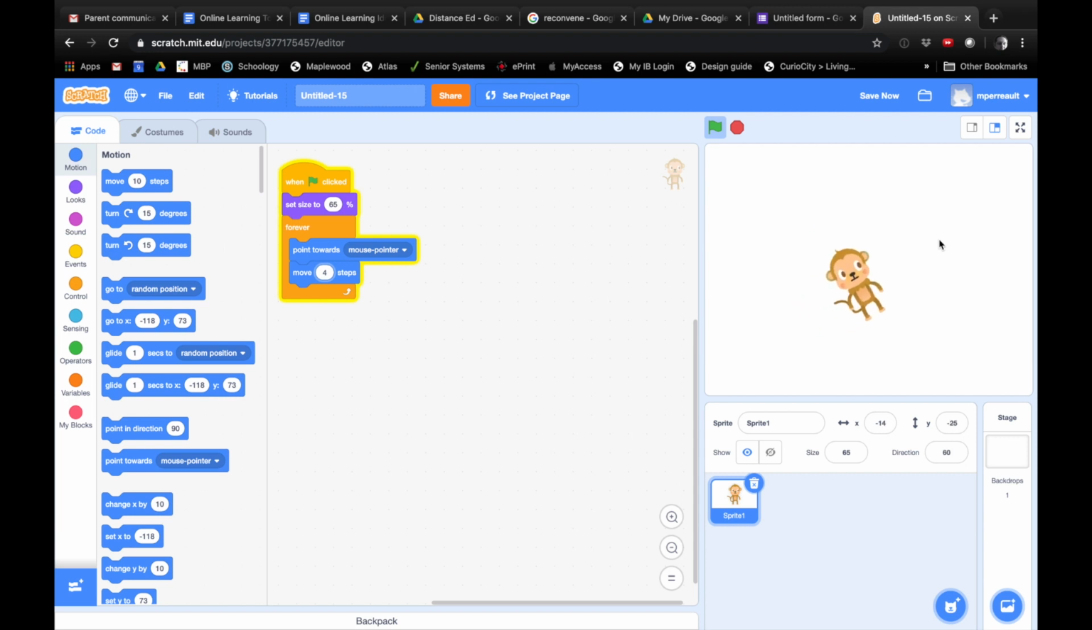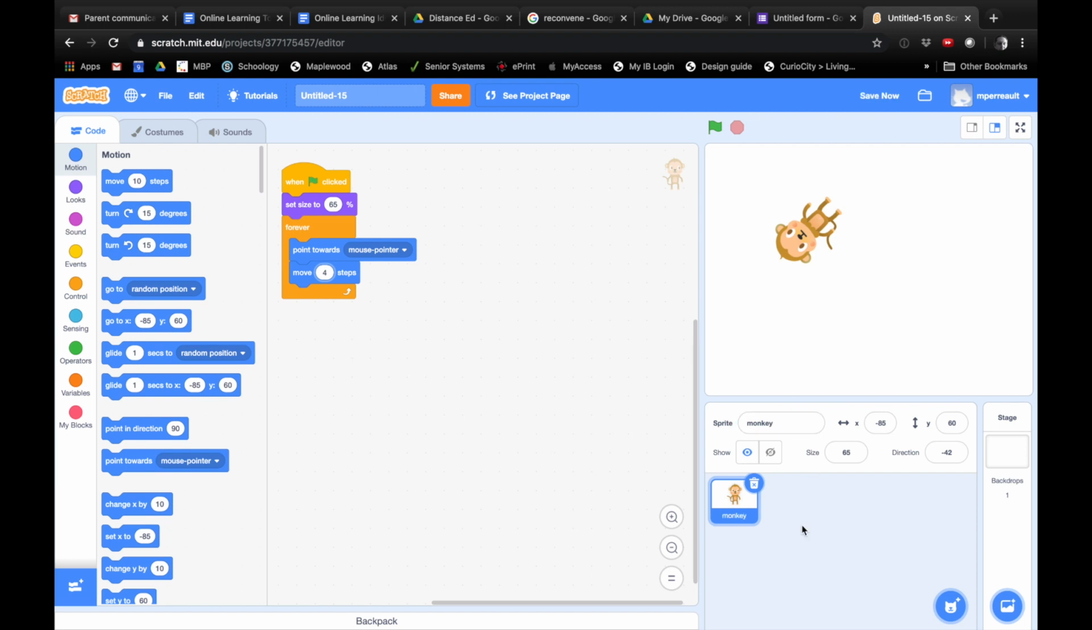All right. So now you've figured out how to move your monkey around. Right now we have on our stage one sprite, and this is the code that we've written for that sprite. It's called Sprite 1. It's a good idea sometimes to rename our sprites. So instead of Sprite 1, let's call it Monkey.